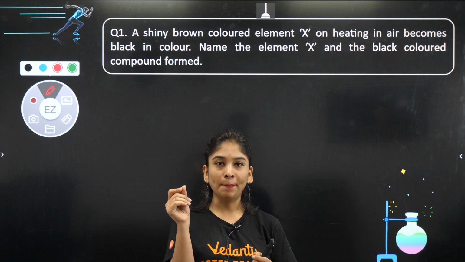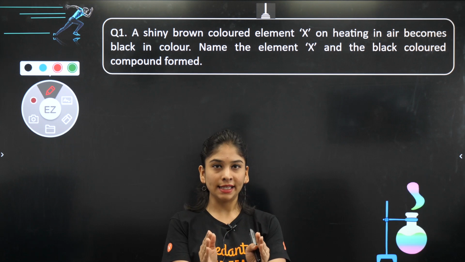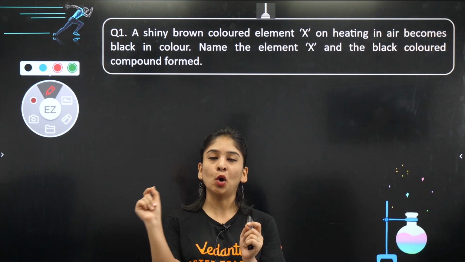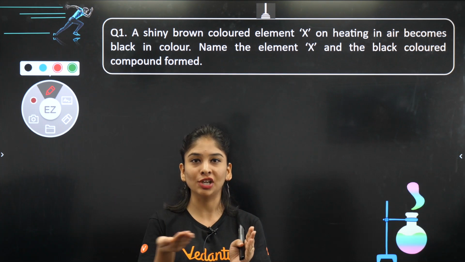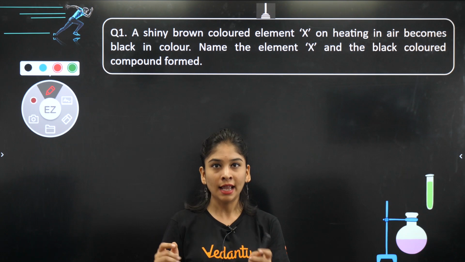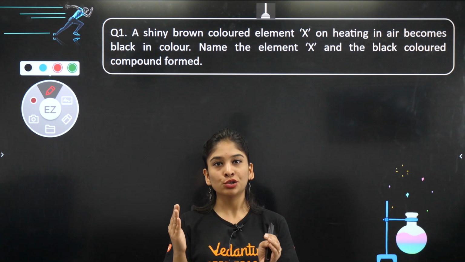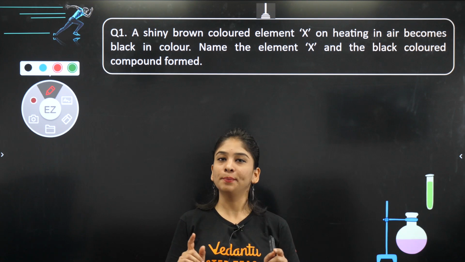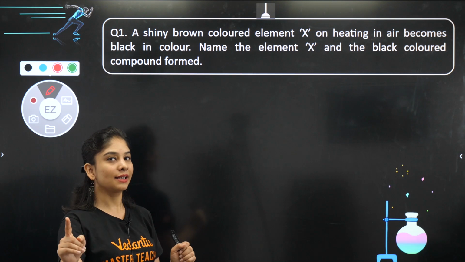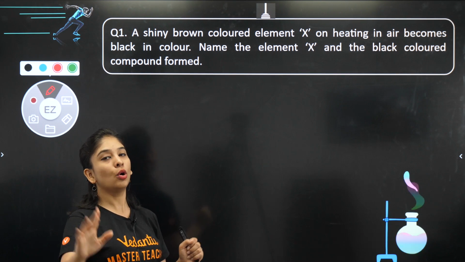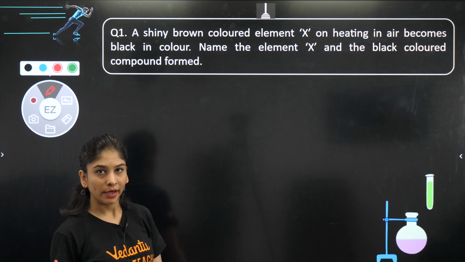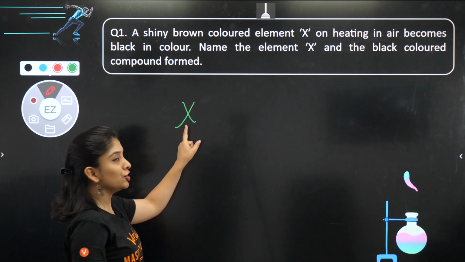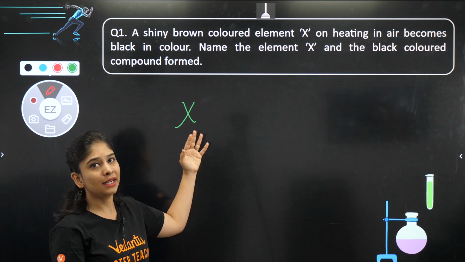Do one thing, take a paper A4 size and take NCERT book. मैम बहुत important tips दे रही है, ध्यान से सुनना. And whatever the important reaction which is given in your whole chapter, write it down with colors and just revise it once daily, so that all of it should be super clear and you will not forget about the same. Okay, ये बहुत important है इस chapter में. Okay, so याद रखना इस बात को, if you want to score so much good in your board exams, science में especially. तो अगर मैं element की बात करूँ, सबसे पहले they are mentioning that is an element, either a metal or non-metal.